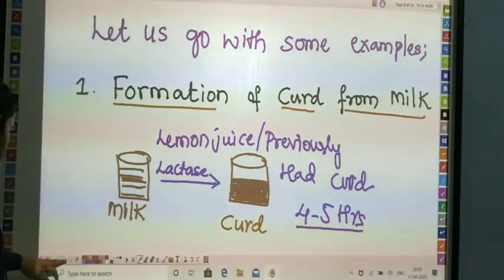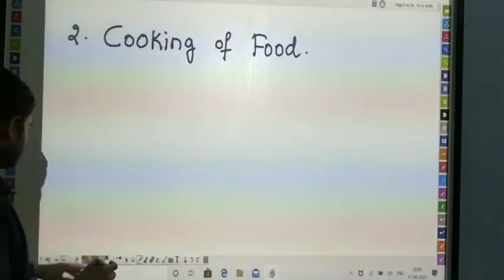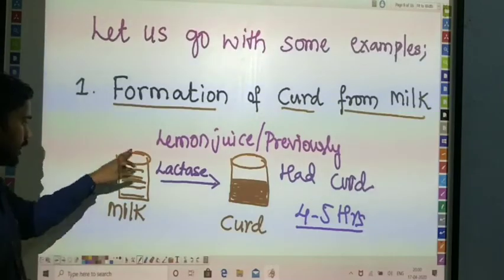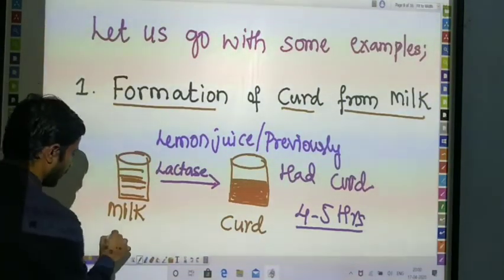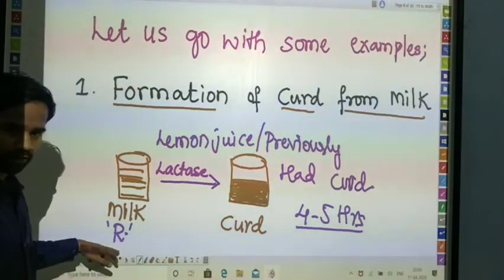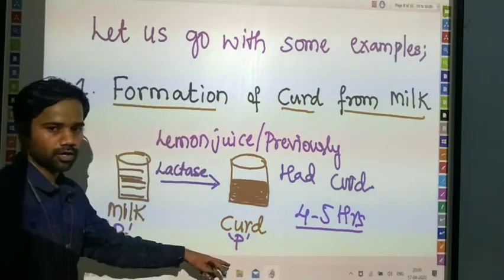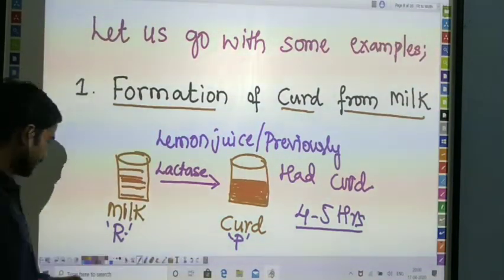Okay, and the second example is the cooking of food. Here we already saw that milk is our reactant. Let me write R for you. What is your product here? Our curd. Here P means product, and R means reactant. Let's see the next one.